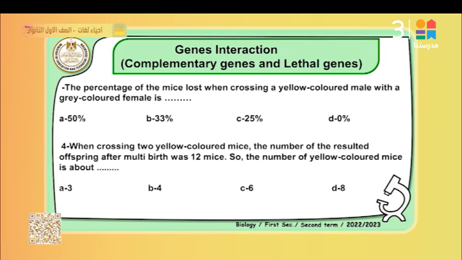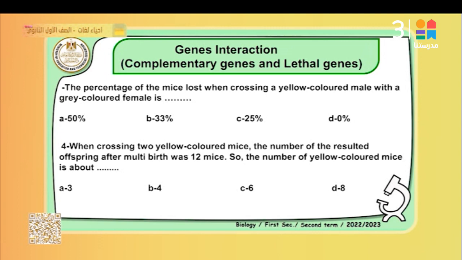Why? Because both of them are producing second generations that are hybrid, but a lesser gene is found in the pure state. When crossing yellow-colored mice, the number of offspring after multiple pairs was 12 mice. So the number of yellow-colored mice is about: A, 3; B, 4; C, 6; or D, 8? Guess which of them. Multiple pairs, 12 mice.